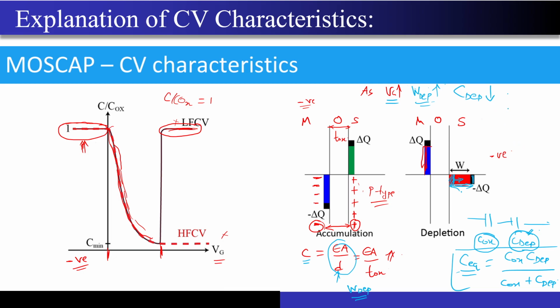Just like when you do it for the case of R1 and R2, if you have two parallel resistances, the parallel combination will be what? R1 R2 upon R1 plus R2. And what do you say? R equivalent will be smaller than the smallest resistor, that is either R1 or R2. So what you can see, equivalent capacitance will be smaller than this depletion capacitance as it keeps on decreasing. So that's why you have a decreasing nature over here, correct? And after a certain point, you will see that this W will reach the W max, correct?